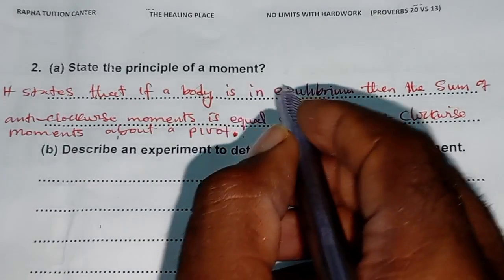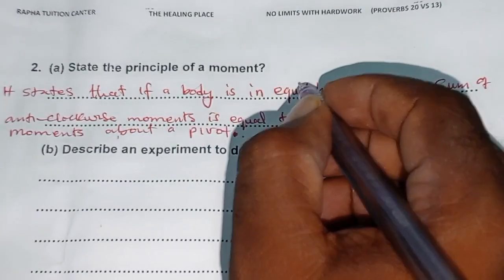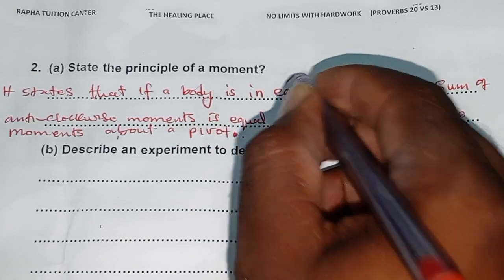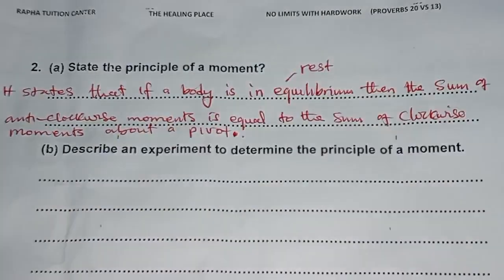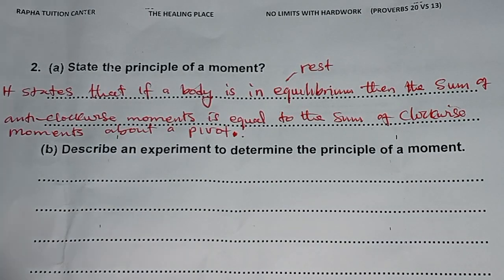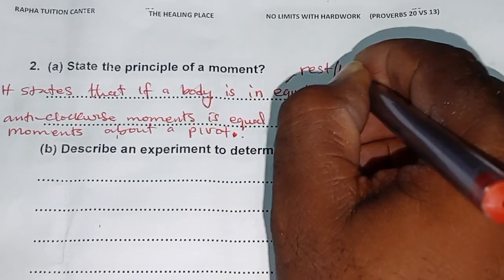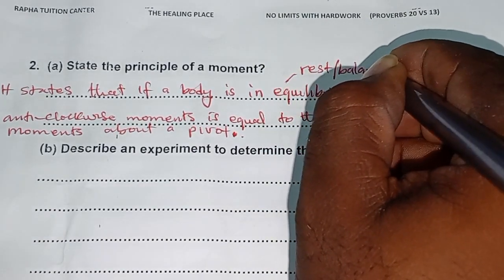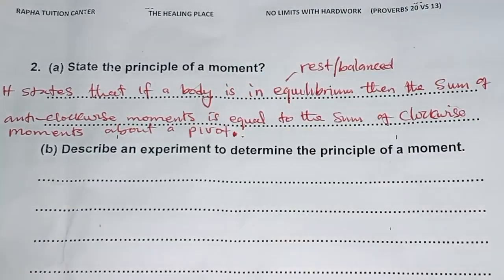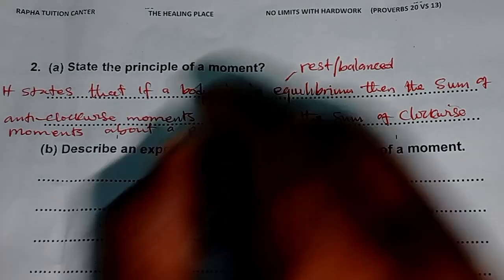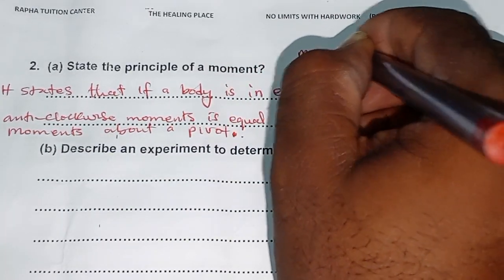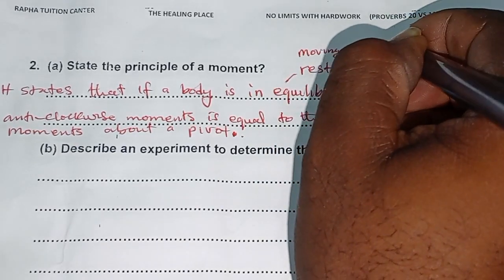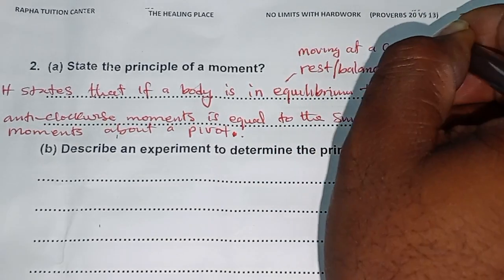So when we look at equilibrium, what does it mean? Equilibrium, in other words, it means when a body is at rest or a body is balanced or a body is moving at a constant speed.